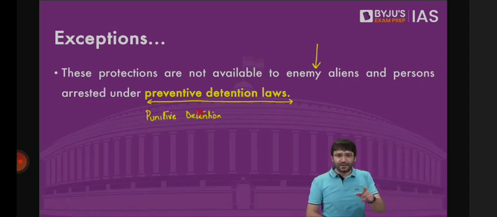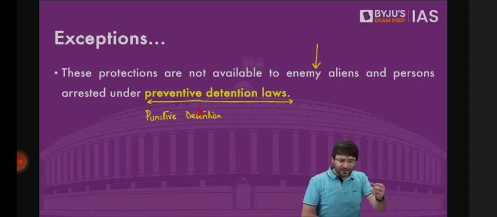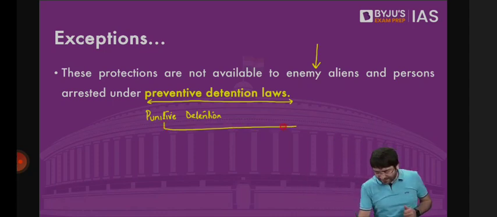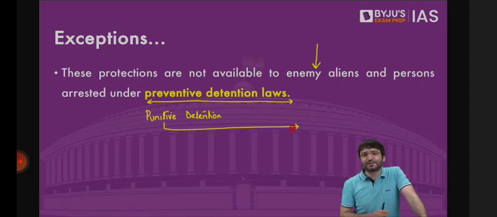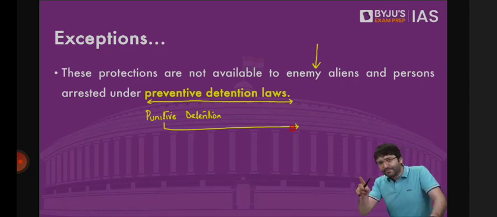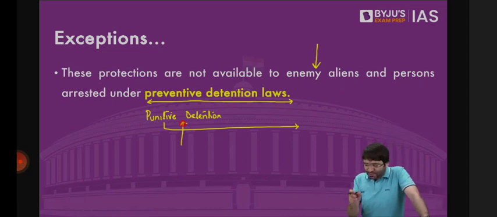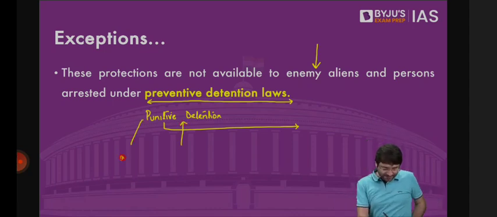What is the difference? You have committed a crime, let's say the crime of murder. You're booked under Section 302 of Indian Penal Code. The case continued, and finally the court has said you are guilty. You're sentenced to 14 years in jail, for example. Those 14 years that you will serve in jail, that is part of your punishment. That means you are being punished for the crime that you have committed. For that, you are being detained in the jail. Those 14 years, you will be under punitive detention as part of your punishment. That means punitive detention comes into the picture after you are declared guilty.